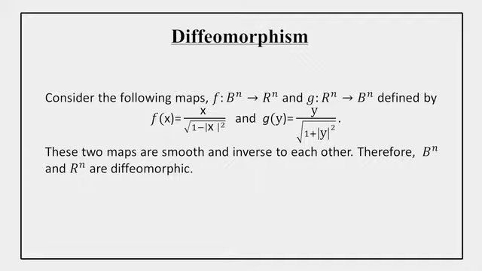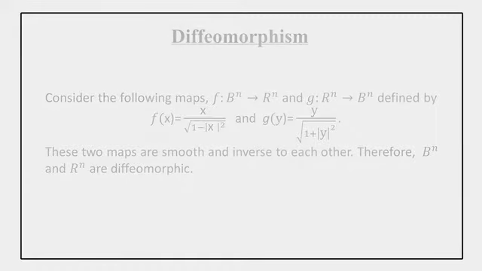The function f is defined by f(x) = x over root of 1 minus |x|^2, and the function g is defined by g(y) = y over root of 1 plus |y|^2. It can be easily seen that these two maps are smooth and they are inverse to each other. So here we say that B^n, the n-dimensional open ball, and R^n are diffeomorphic.